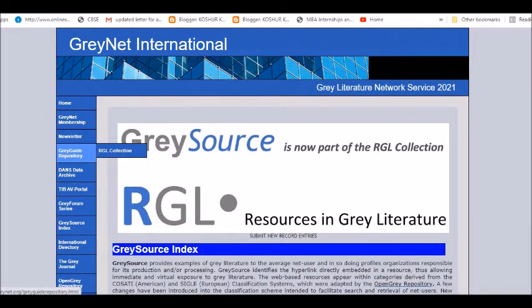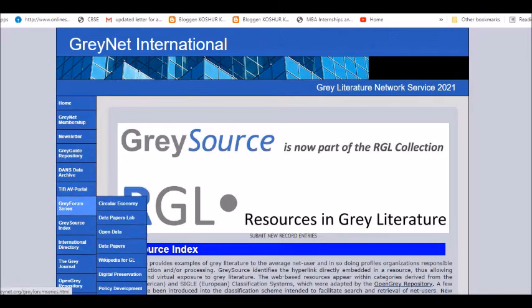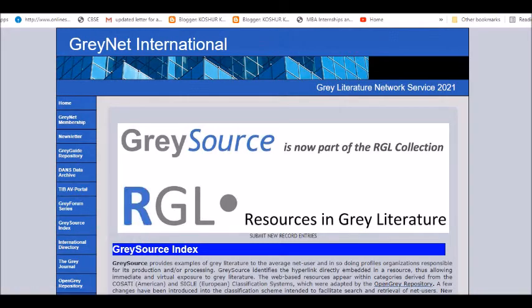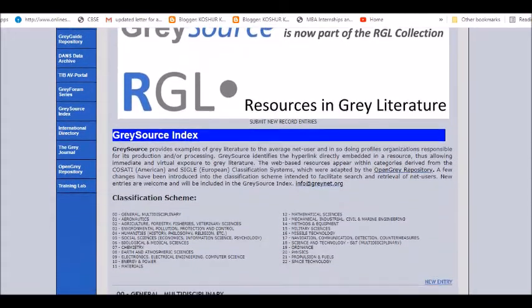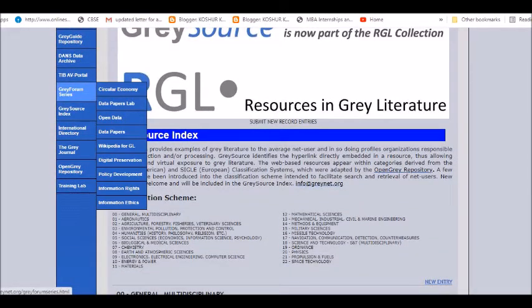Grey Guide repository, which is also called the RGL collection, have a look at it. Resources in the grey literature would be very useful to you. DANS, the data archive for citations and researchers. Then the TIB AV portal, where you can see some associated videos. Let me scroll down so that you are able to see more information. Circular Economy, Data Papers Lab, Open Data Papers, Wikipedia for grey literature, digital preservation, policy development, information rights, information ethics.